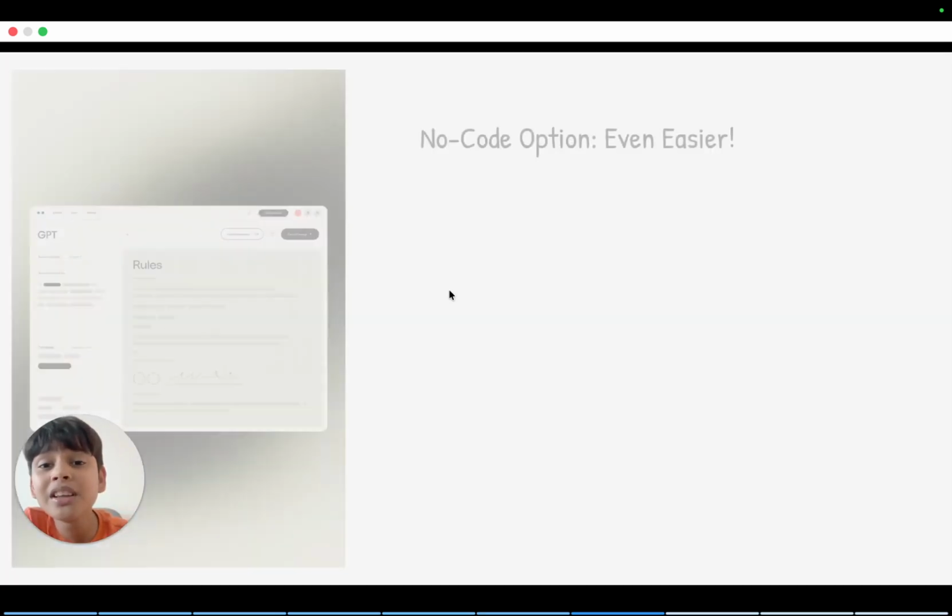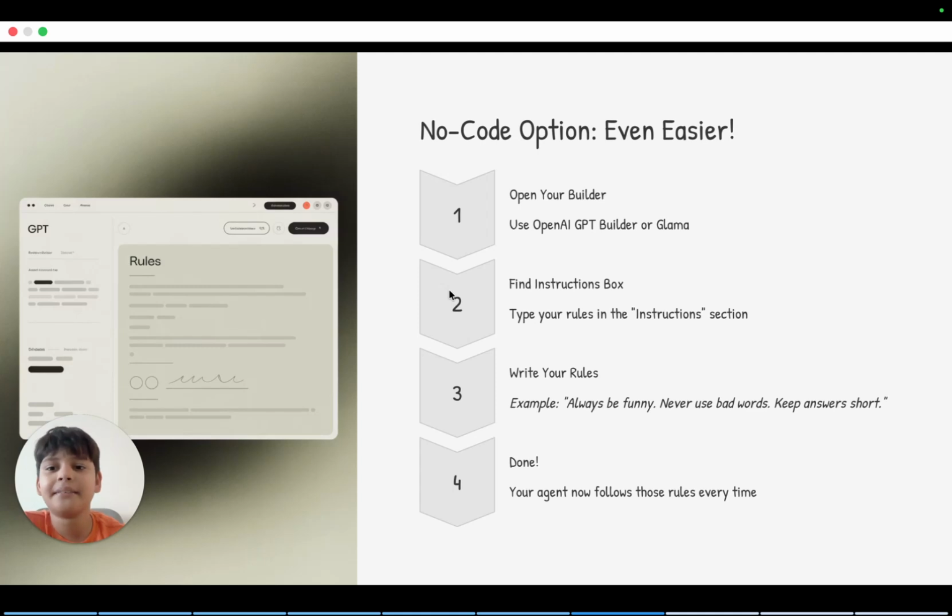In no-code builders, it's even easier. Just type the rules in the instructions box. Example, always be funny, never use bad words, keep answers short. Done! Your agent now follows these rules every time.